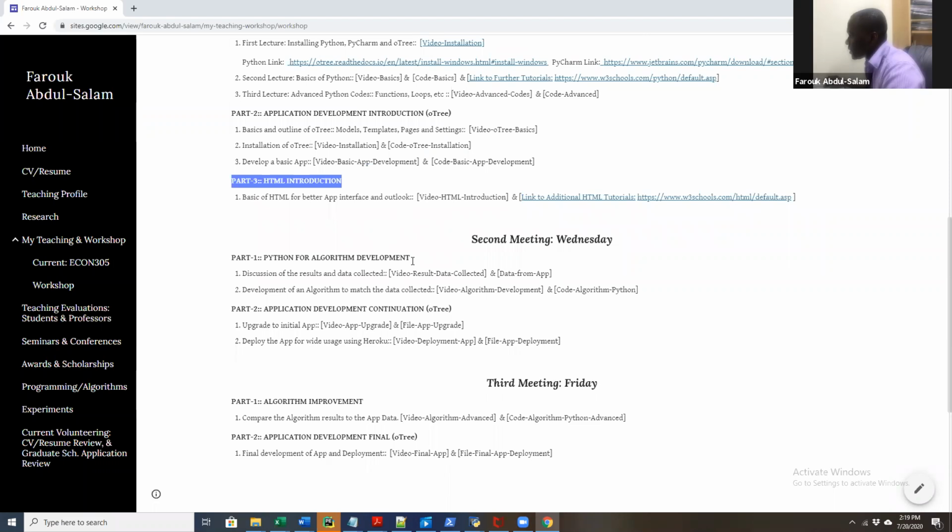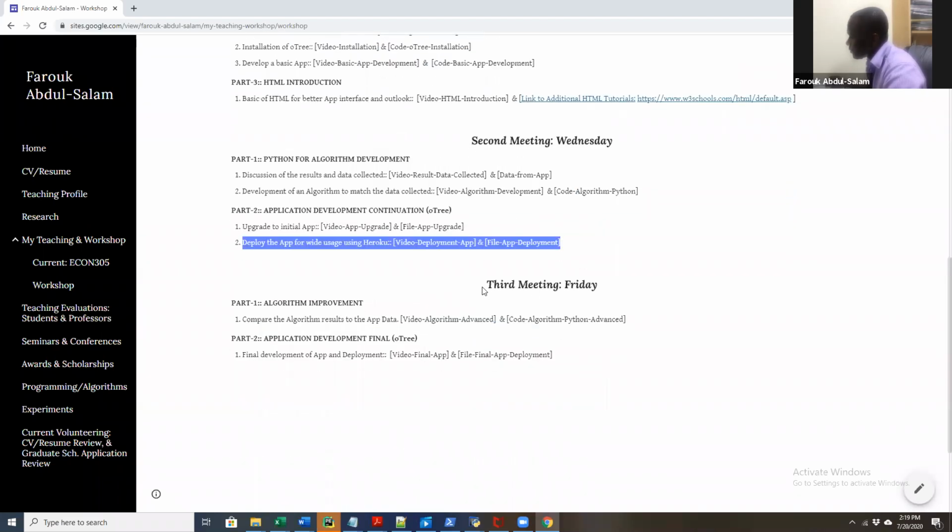Now in our second meeting, our aim will be to develop an AI or an algorithm that will help match the data collected from individuals. So we have a very naive machine trying to mimic the data that was collected. And I'll introduce you guys to the whole idea of what an AI is, and what type of AI will help us match the data that we collected. And part 2 will be an upgrade to the initial app that we developed on Monday, as well as how we intend to deploy the app.